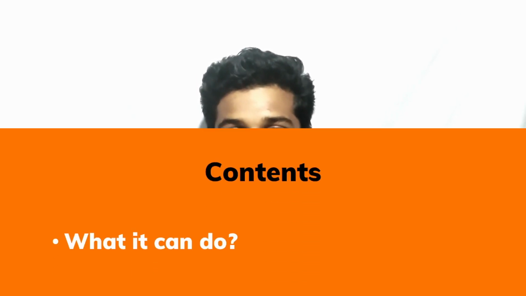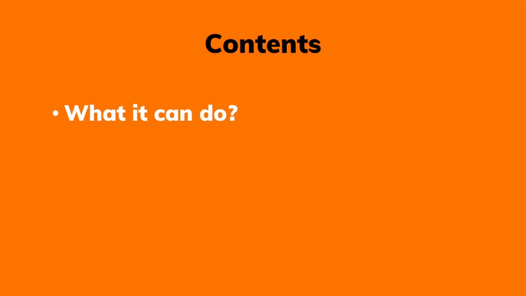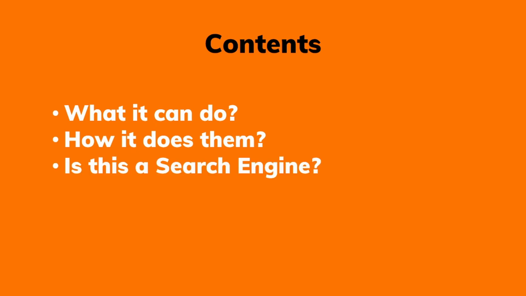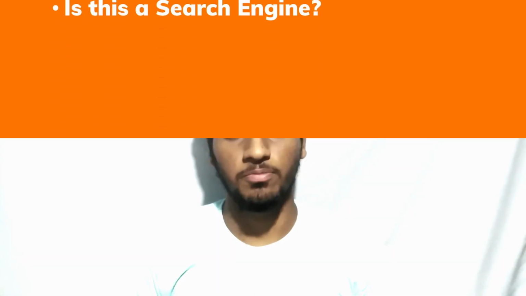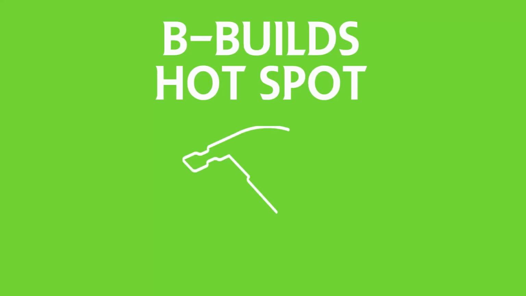In this episode of Beeble's Hotspot, we are going to see about Wolfram Alpha. It is a high-level calculator that can do all kinds of calculations, from basic math to future predictions. So in this video, we are going to see some examples of what WA can do, how it works, and also see how it differs from a search engine. So let's get started.